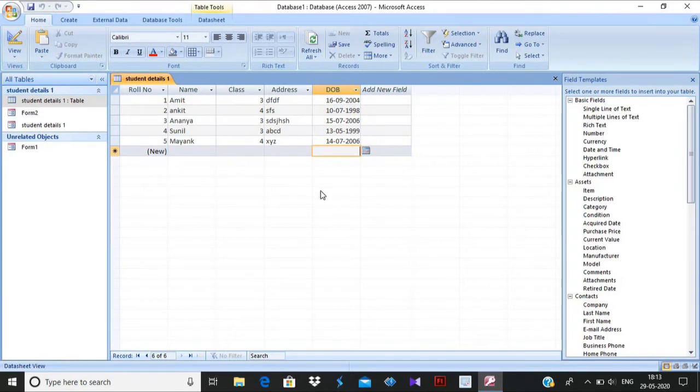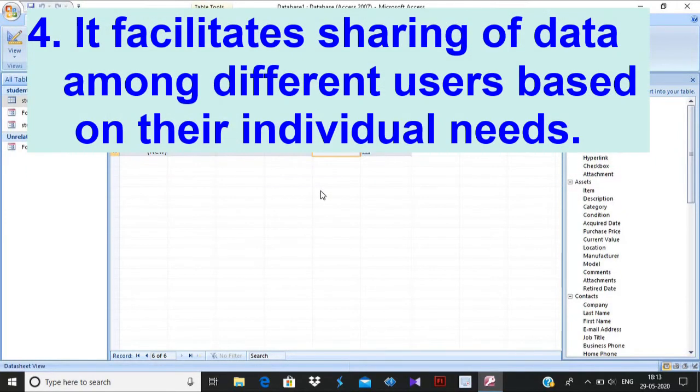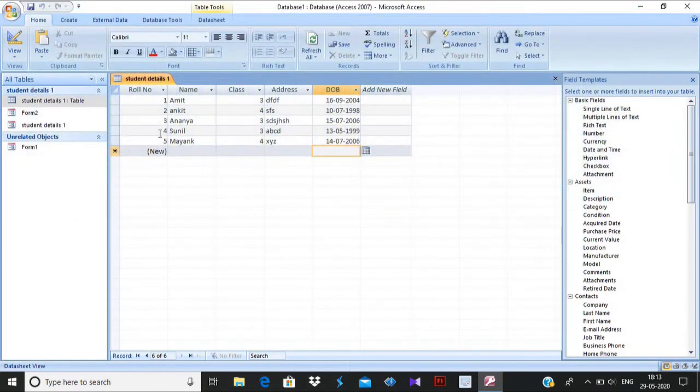and search your data. Next, DBMS facilitates sharing of data among different users based on their individual needs. You can share your data according to your need. Suppose you want only the data of two students, roll numbers 1 and 2, you can easily share that. If you want the data of students whose name starts with the alphabet A, you can share that. You can share limited data or the whole data, according to the need.